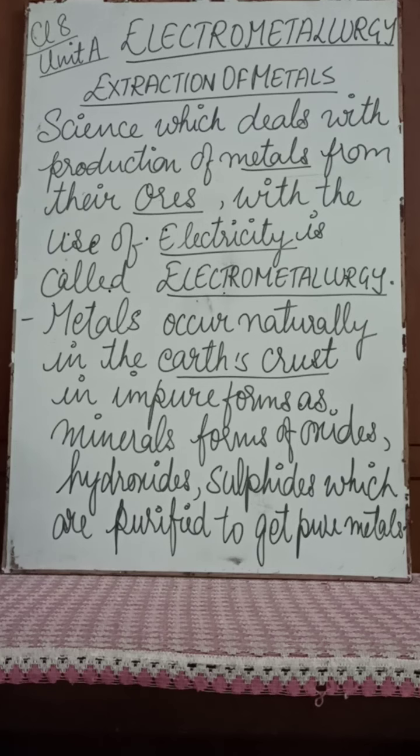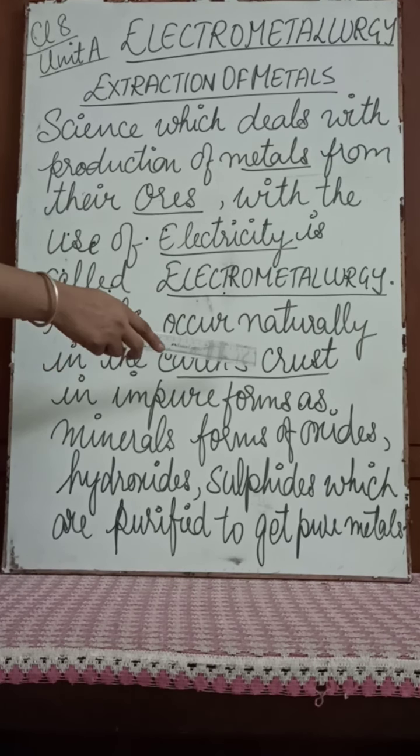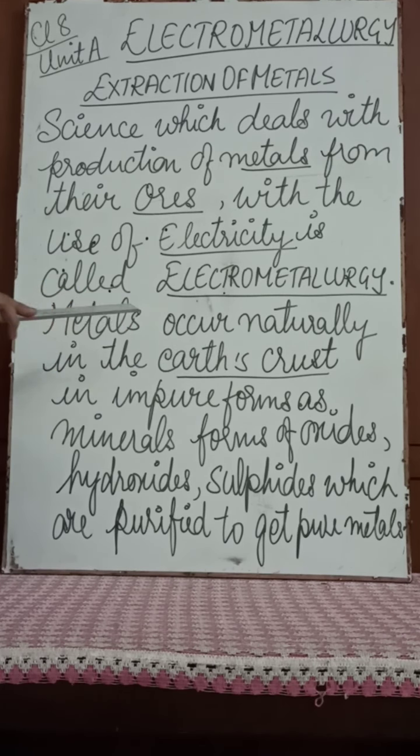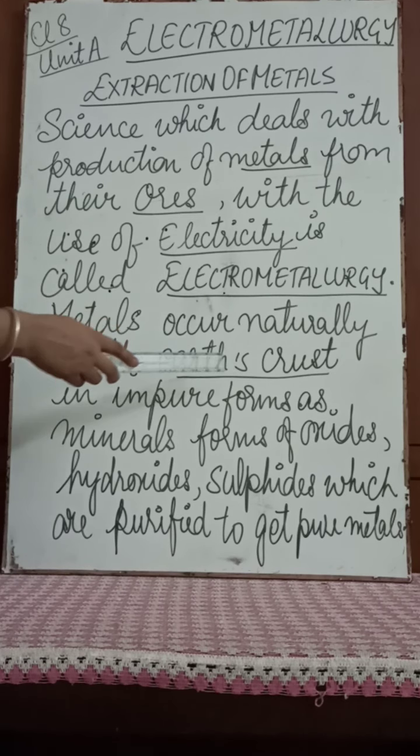Now another point that we are going to discuss. The metals occur naturally in the earth's crust. Beneath the earth, in the top layer, if it is dug inside, we have got a number of metals which are naturally occurring in the earth's crust in impure forms.